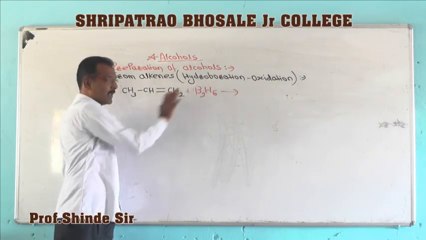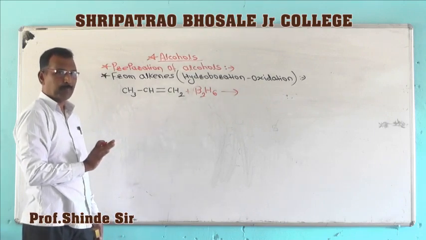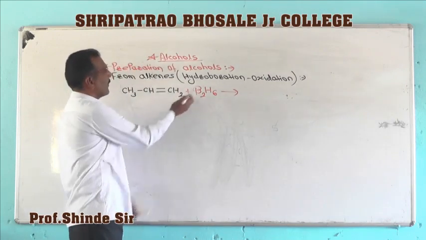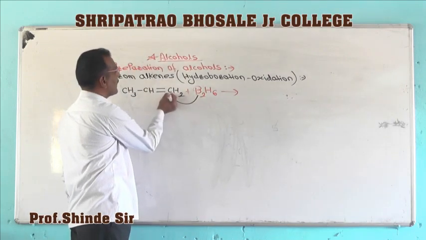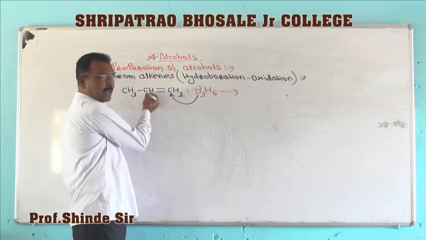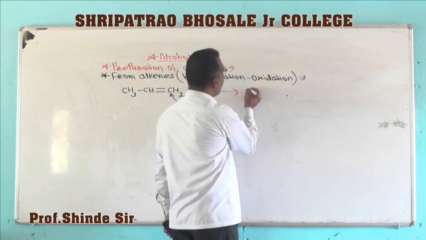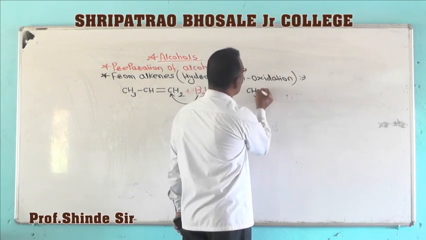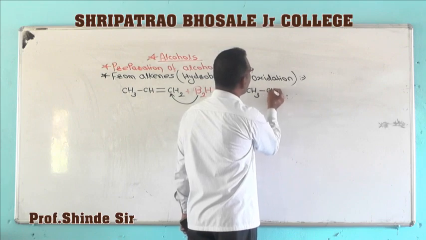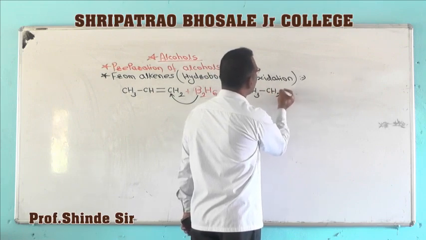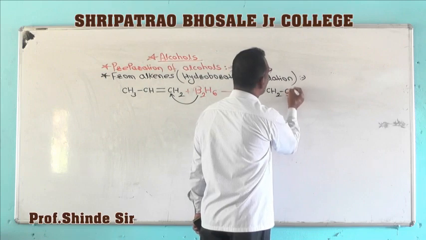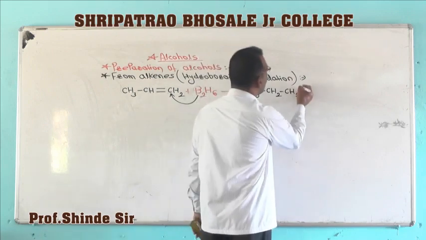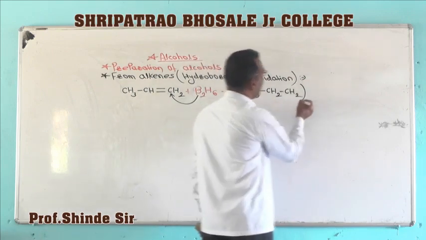Although we have not taken hydrogen peroxide here, boron will get added on this carbon atom and hydrogen on the other, and so formation of this compound takes place: CH3CH2CH2 attached to boron.